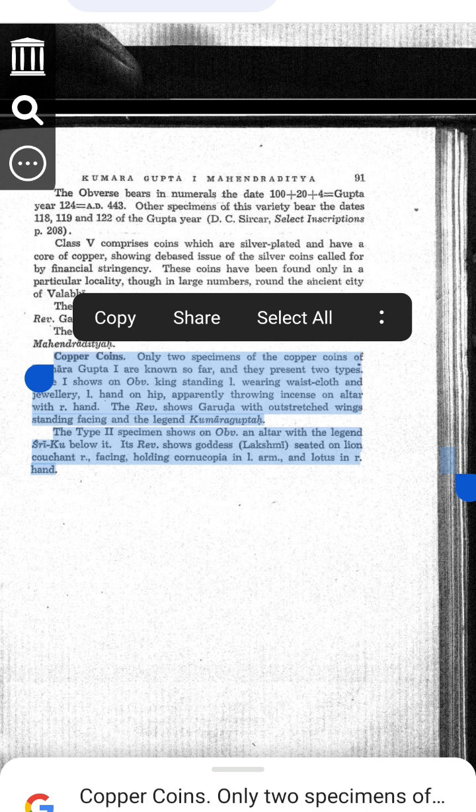How many copper coins of Kumaragupta exist? Only 2 copper coins of Kumaragupta have been found. These 2 coins belong to 2 different types. Now let's understand each type one by one.